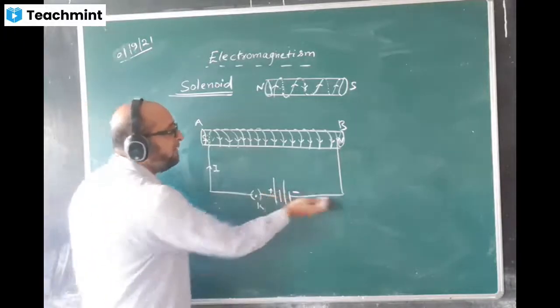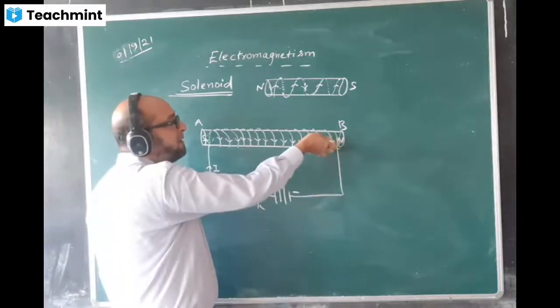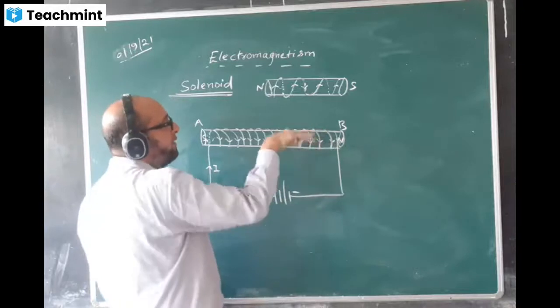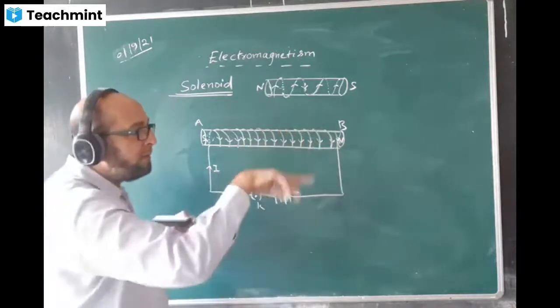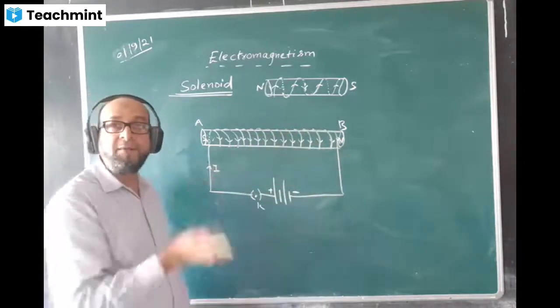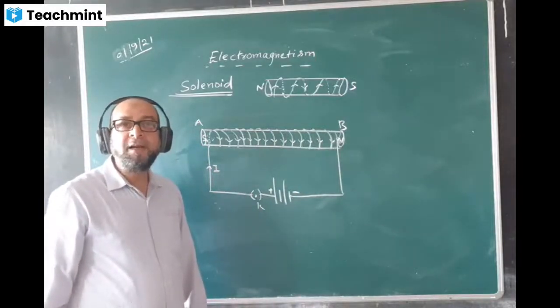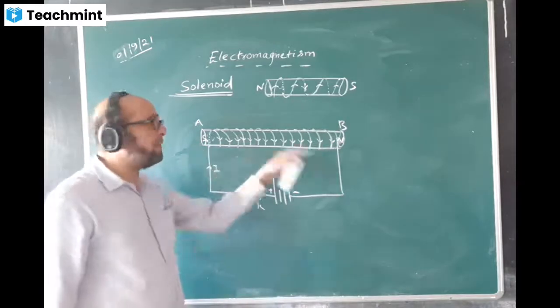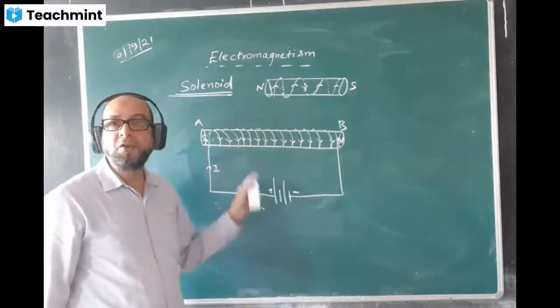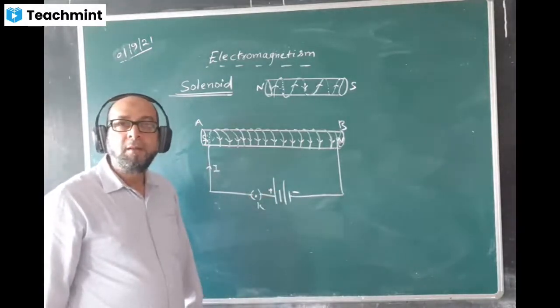And if the current enters this way, then you have to see whether the turns are given from the back side or from the front side. Accordingly, you can decide which way the turns are given, clockwise or anti-clockwise. That way you will make a decision. So when current enters clockwise, that is south pole, the other end will be north pole. Have you understood? Yes, sir.